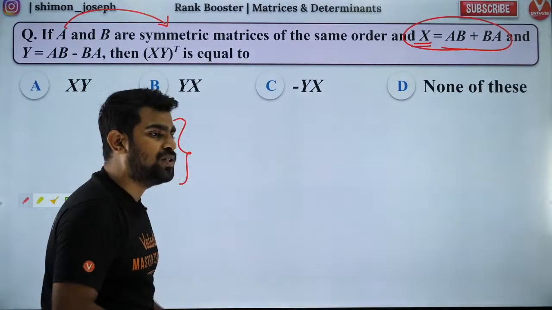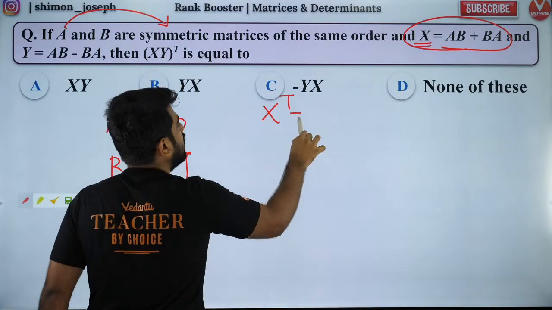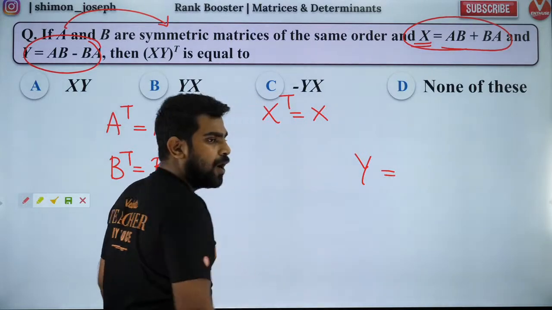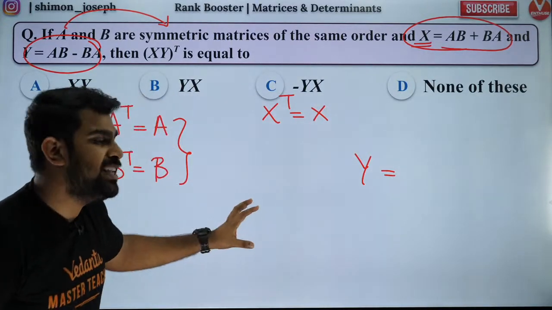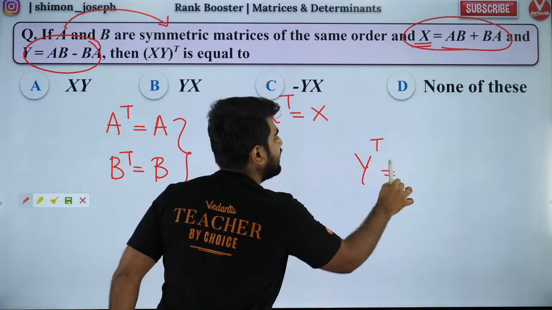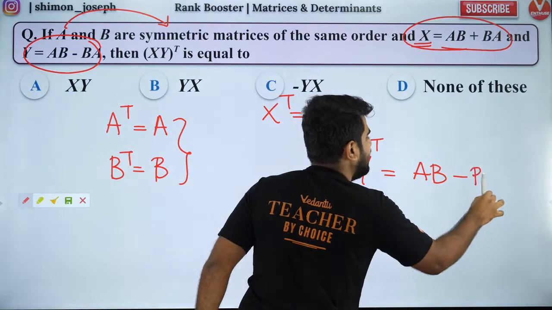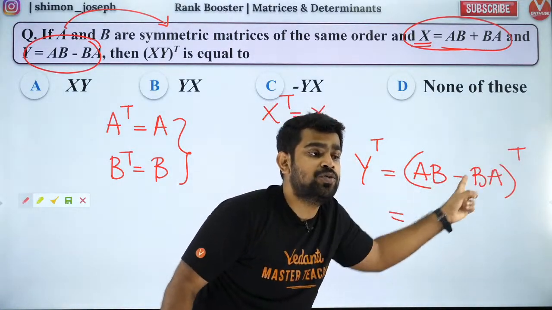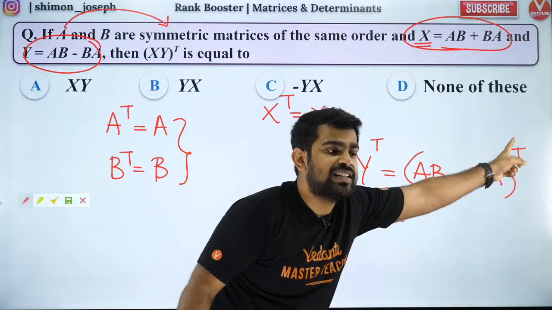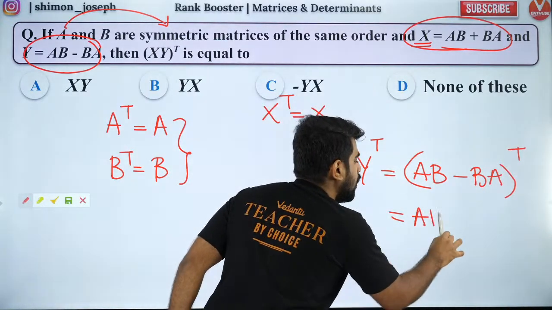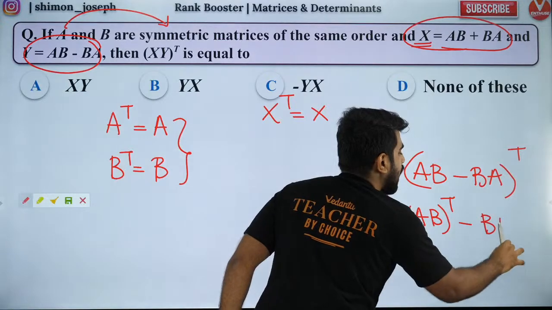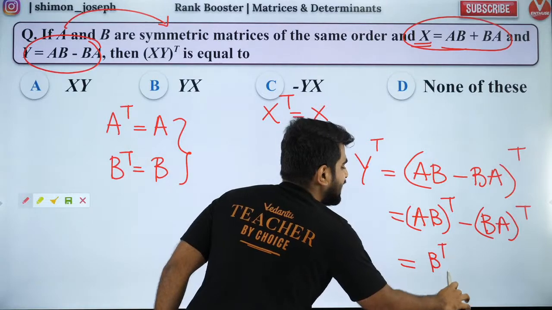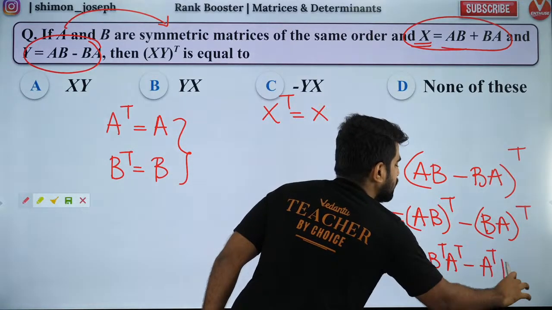So we have X transpose is equal to X. Now let's do the same thing for Y as well. What do we have in place of Y? Y is equal to AB minus BA. Now I'll take the transpose of it. So I have AB minus BA whole transpose. Subtraction, the transpose will come down. So it will be AB whole transpose minus BA whole transpose. Now product transpose means reversal law. So it will become B transpose A transpose minus A transpose B transpose.